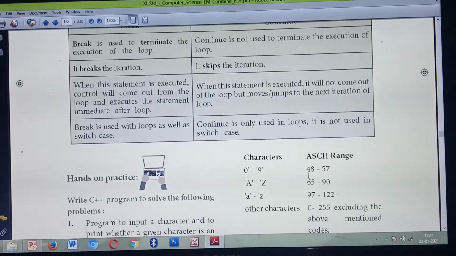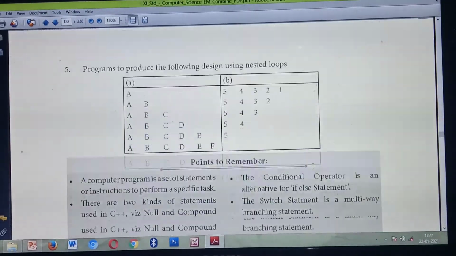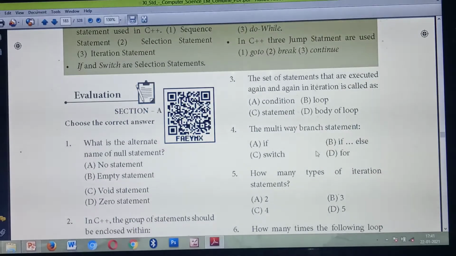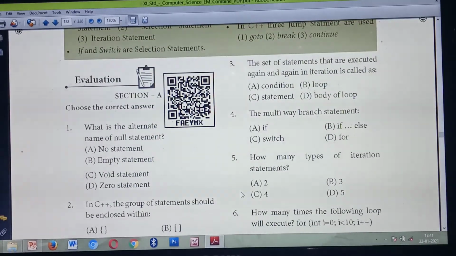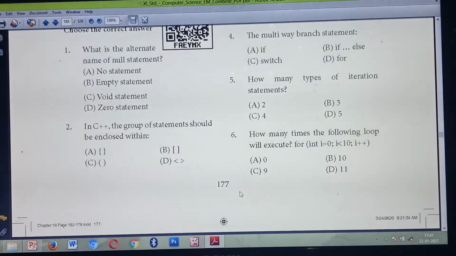So now we can mark the question answers, one more set of questions. All of you take page number 177 in your textbooks.